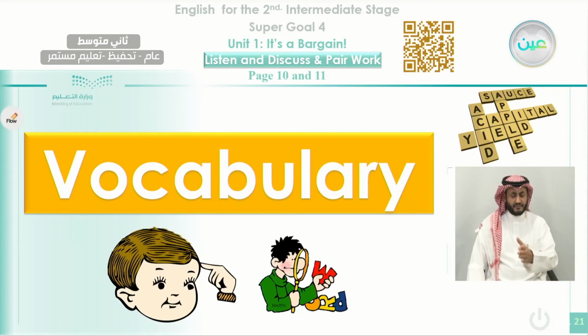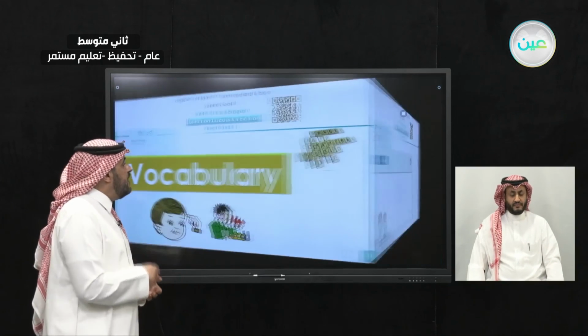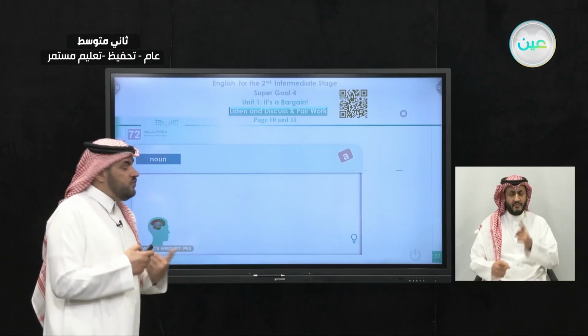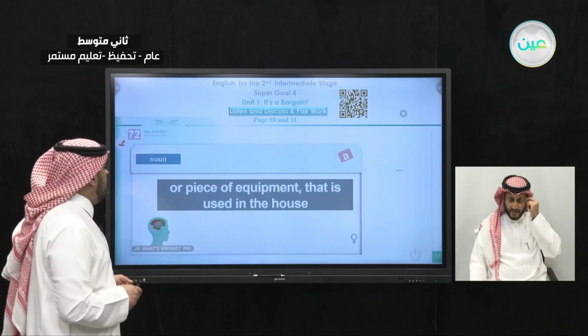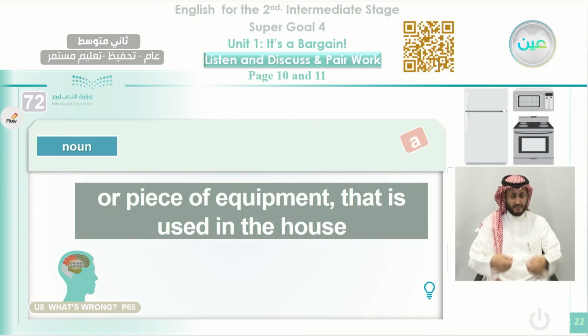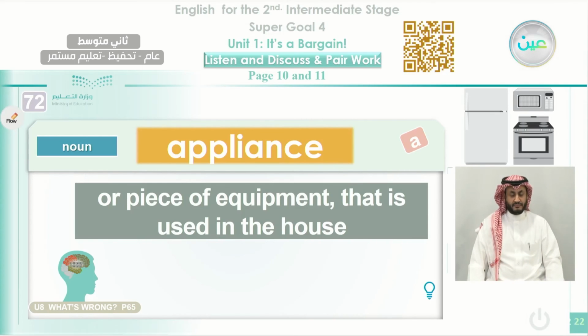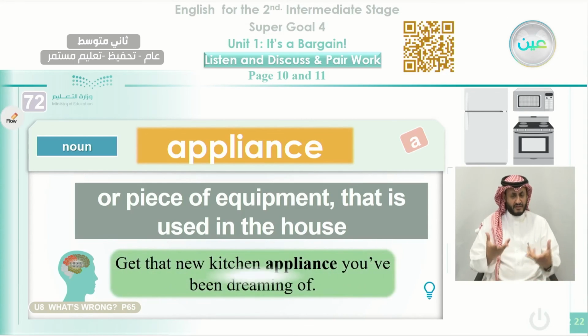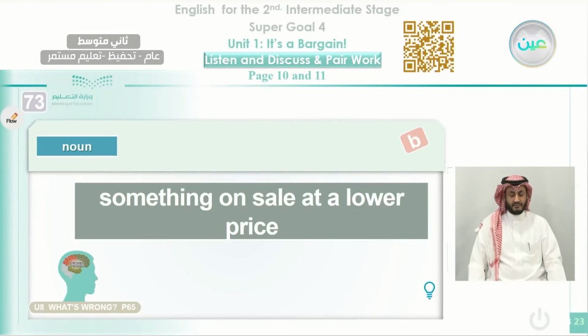Okay, now we move to the last part of our class today. Let's review some of the vocabulary that we studied in this lesson. Equipment that is used in the house. What do you call it? These things. You can see a microwave, a refrigerator, an oven here. We call it appliance. Get that new kitchen appliance you've been dreaming of. Okay, this is how it is used.